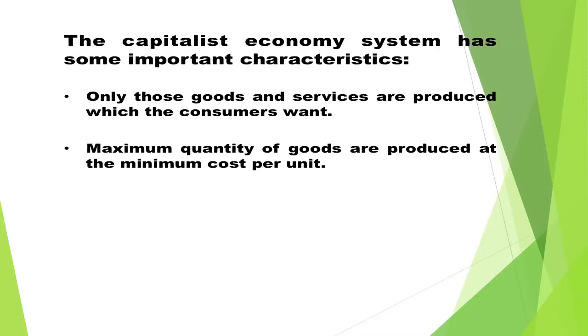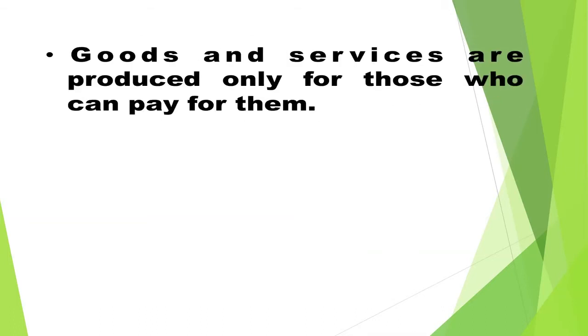Number 1, only those goods and services are produced which the consumers want. Number 2, maximum quantity of goods are produced at the minimum cost per unit. Number 3, goods and services are produced for everyone who can pay for them.